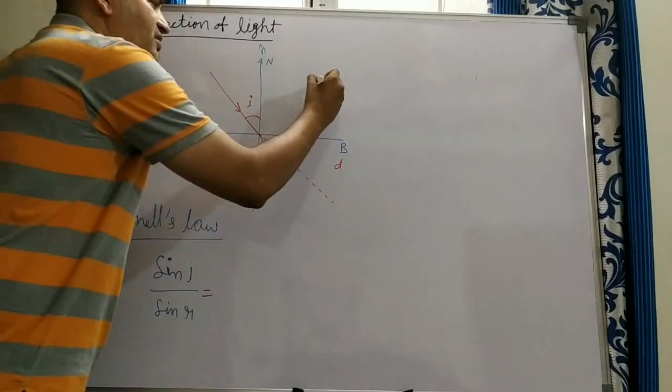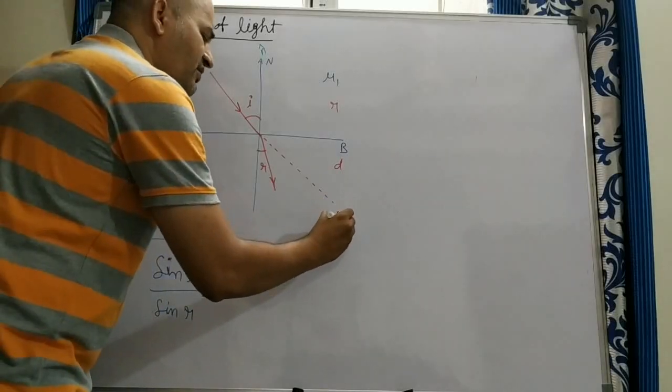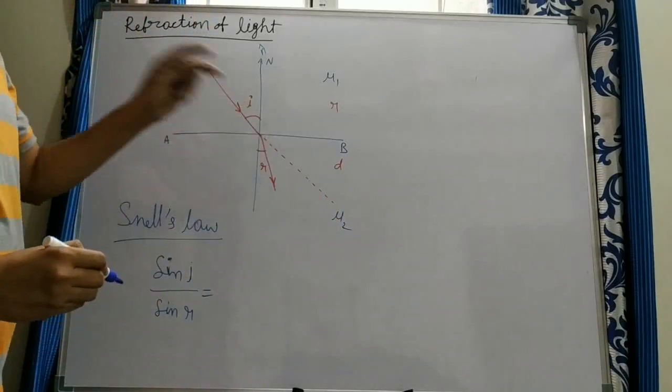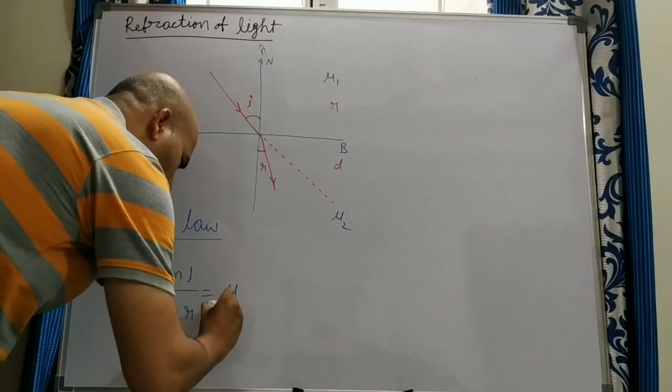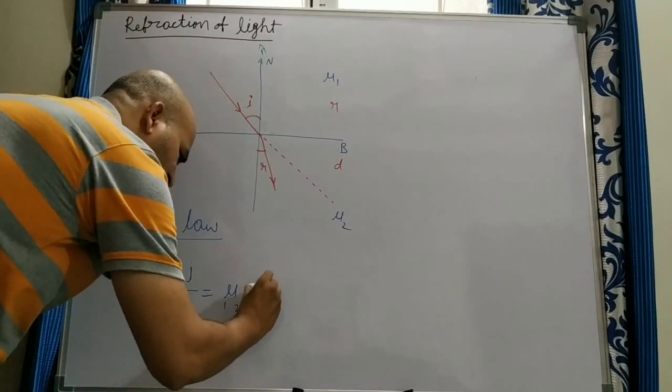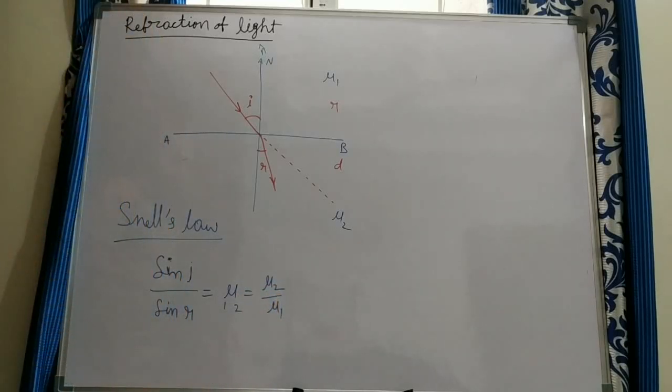Suppose light enters from the first medium, which has refractive index mu1, into the second medium, which has refractive index mu2. Then what you can write here, that is mu1 to 2, we can write as mu2 by mu1. Sine of incident by sine of refraction is equal to mu2 by mu1.